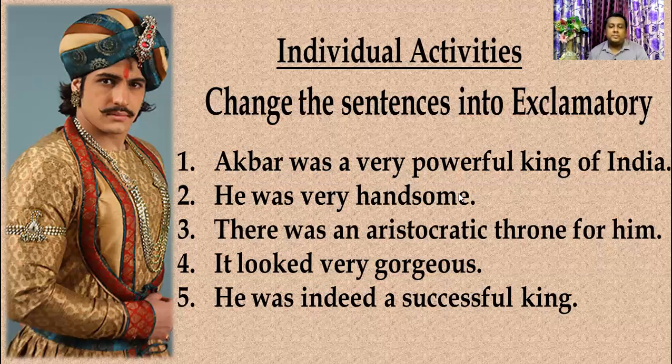He was very handsome. So there is no a or an. We have to start with how. How handsome he was. There was an aristocratic throne for him. So here is an. So we will start with what. What an aristocratic throne for him there was. It looked very gorgeous. So the answer is how gorgeous it looked. And the last one, he was indeed a successful king. What a successful king he was.